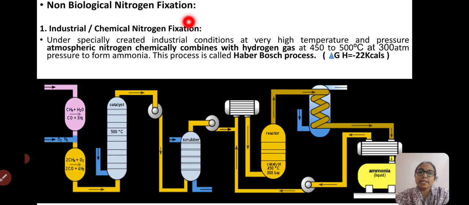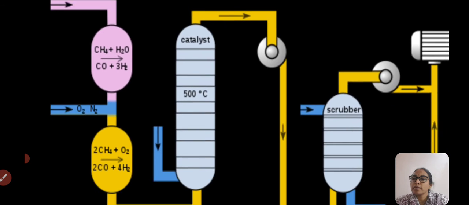See, in non-biological nitrogen fixation, the first one is the industrial or chemical nitrogen fixation. Here, under specially created industrial conditions at very high temperatures of 450 to 500 degrees centigrade, and a higher pressure of about 300 atmospheres, we can see the combination of inert nitrogen along with hydrogen. Okay, I will just enlarge this picture.